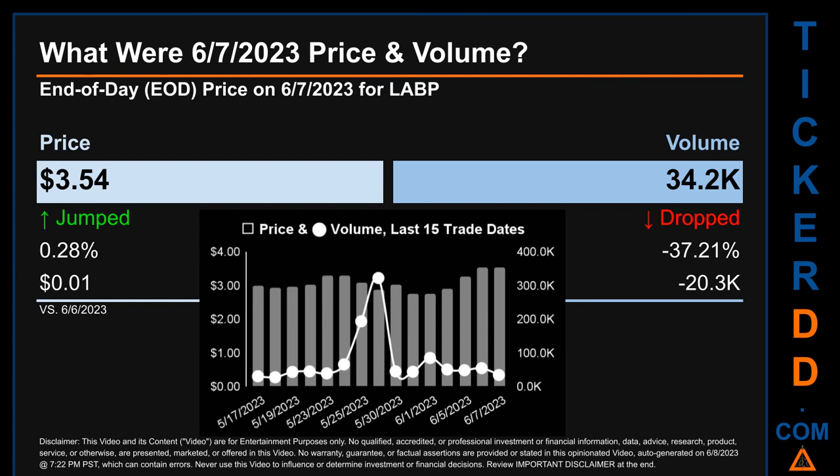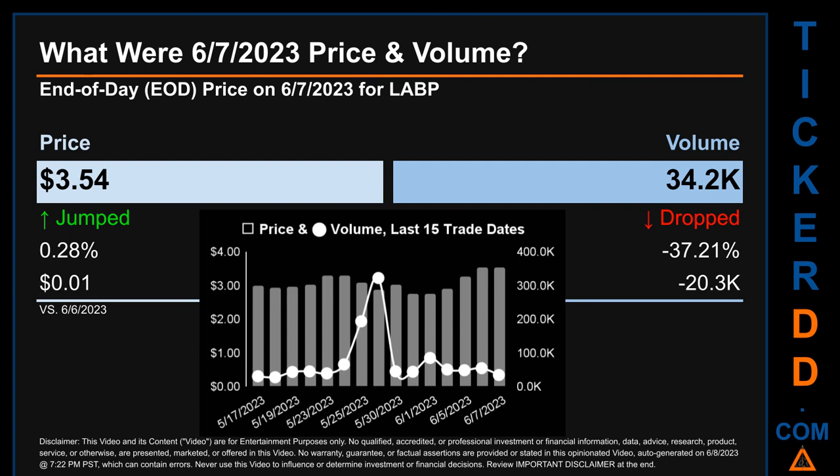What was end-of-day price and volume for LABP? On Wednesday, June 7, 2023, LABP had an end-of-day price of $3.54 and volume of about 34.2 thousand. Compared to the previous trading day, the price jumped 0.28%, gaining 1 cent, while volume dropped 37.21%, decreasing about 20.3 thousand.